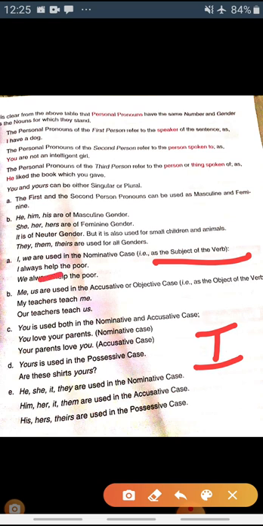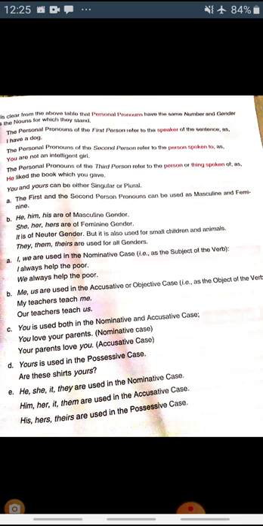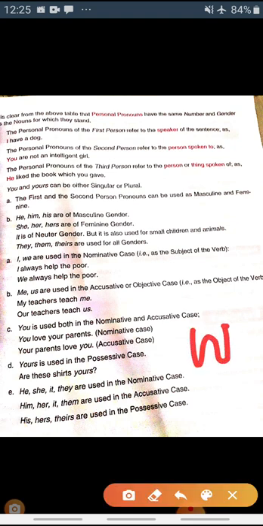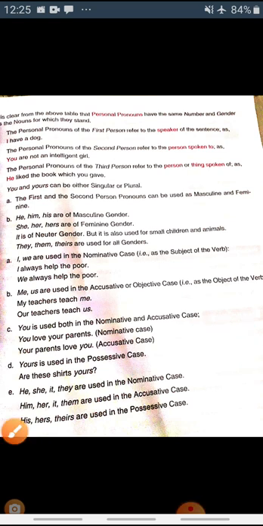I is the subject of the verb help. So, we always help the poor. In this case, we is the subject of the verb, right? Similarly, you can see the second example, objective case, or you can say accusative case.